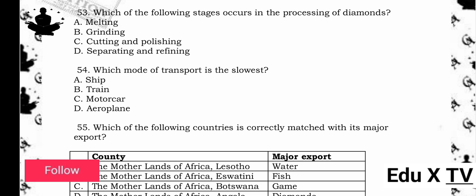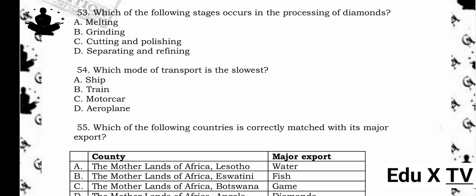54. Which mode of transport is the slowest? A. Ship. B. Train. C. Motorcar. D. Aeroplane. The answer is A. Ship. Reason being, ships are generally the slowest mode of transport compared to trains, motorcars, and airplanes.